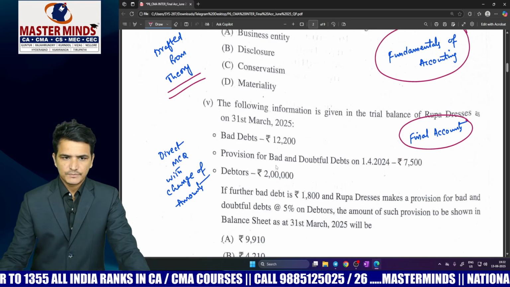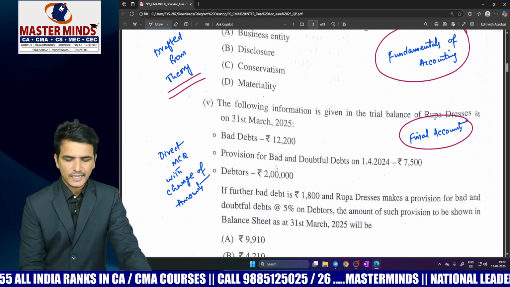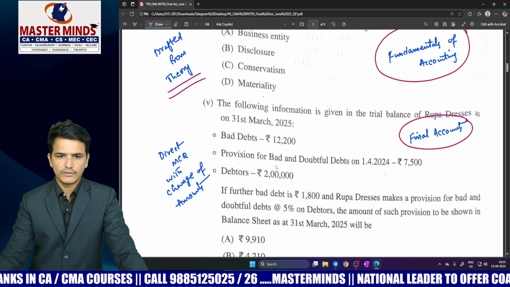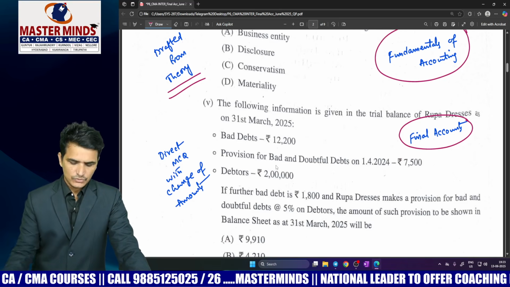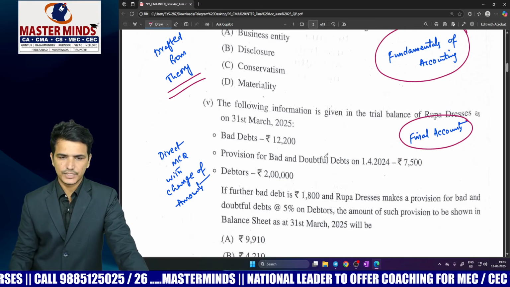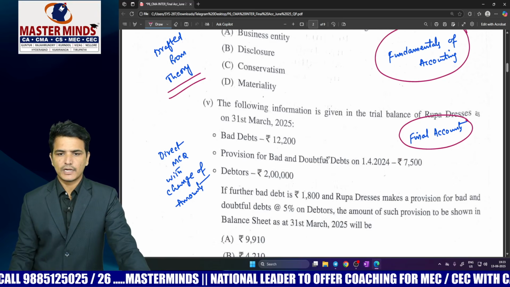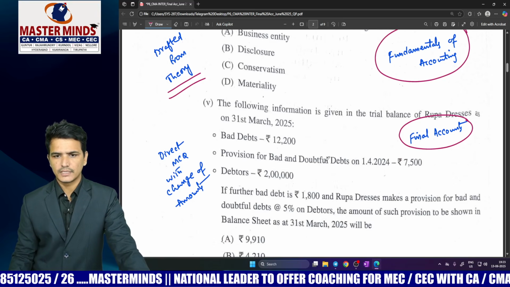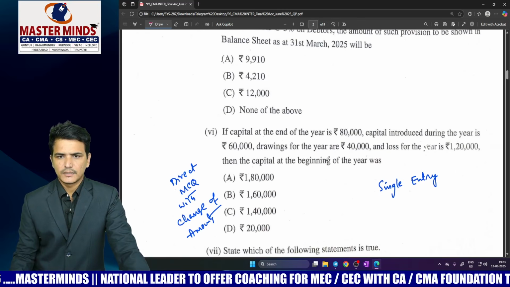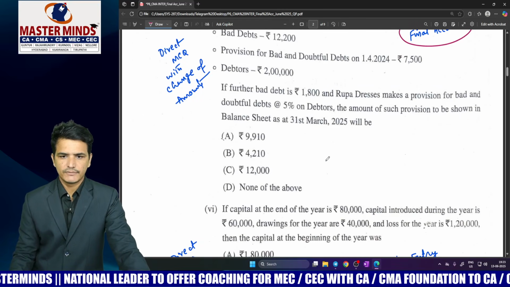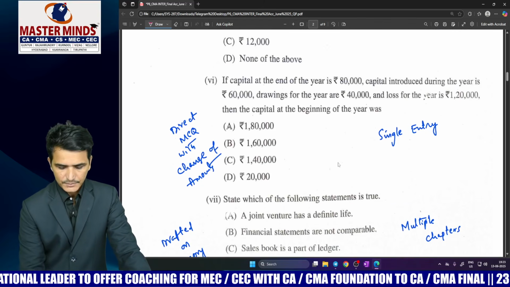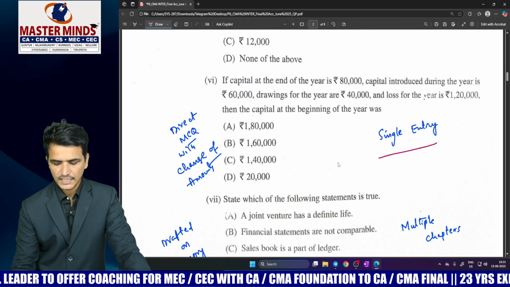And next coming to MCQ number 5, which is given from final accounts. This is a direct MCQ with a change of amounts. Similar kinds of problems are already there in your study material, and we have also covered similar problems in our material. Those who have gone through those problems can easily answer this MCQ. Majority of the times we have already instructed you, please focus on the treatment of provision for bad debts in case of final accounts. Based on that treatment of PBD only, the MCQ was given in the examination.